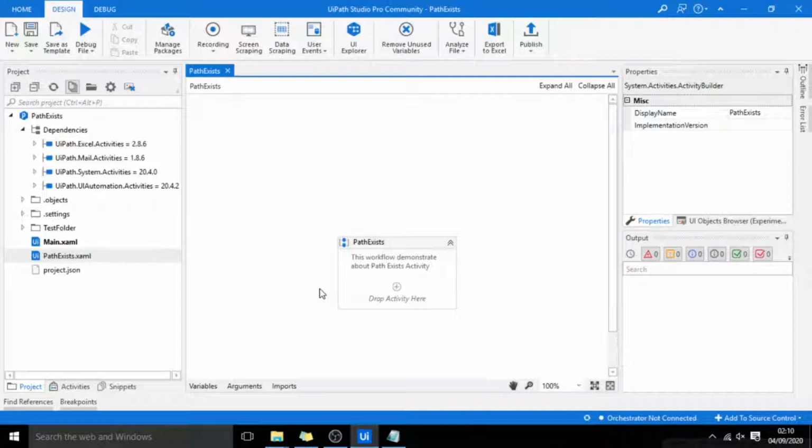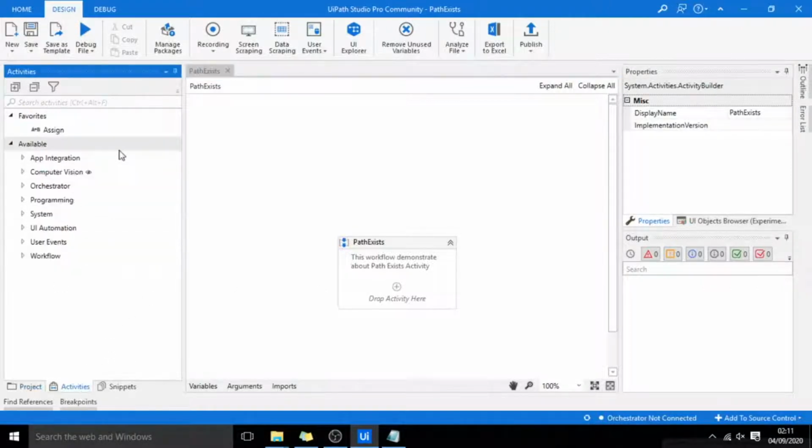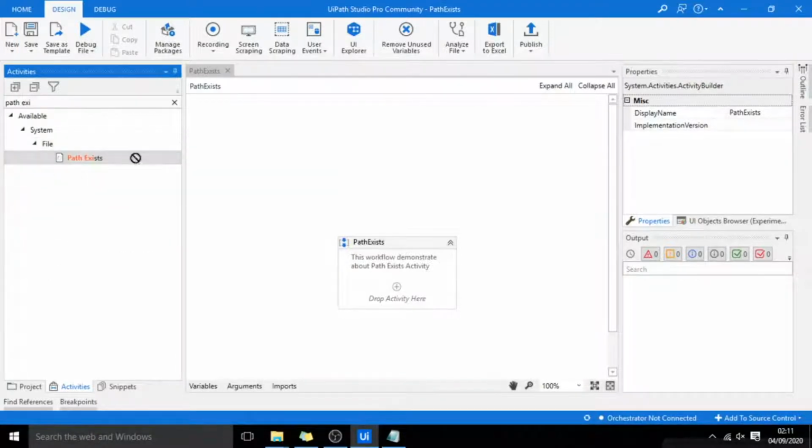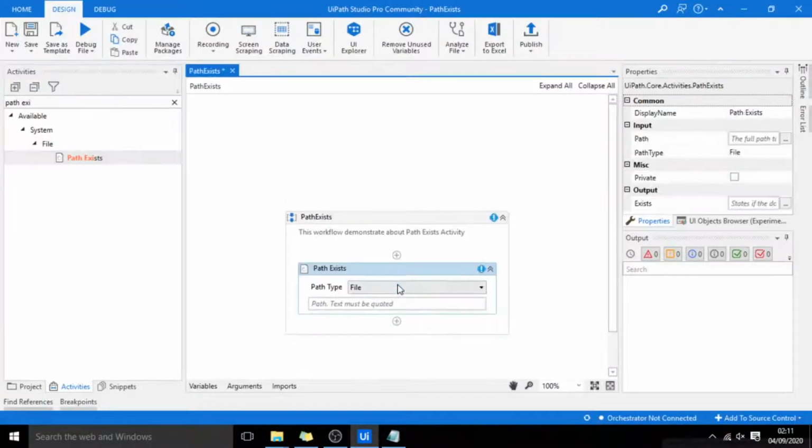In this tutorial, we will explore the Path Exist activity. I'll go to activities and search for this activity, Path Exist. Here, as a parameter to this activity, I have to specify two parameters. First one is file or folder, second one is path.